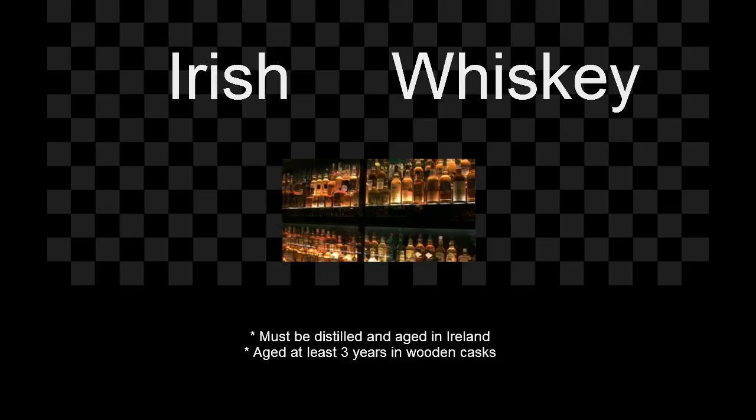Irish whiskey must be distilled and aged on the island of Ireland, and it must be aged for at least 3 years in wooden casks. There are 4 types of Irish whiskey: blends, single pot still, single malts, and single grains.